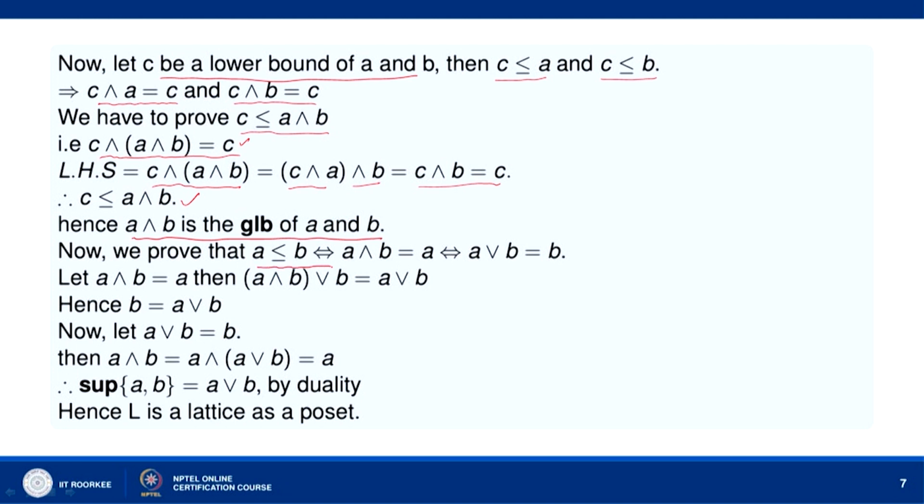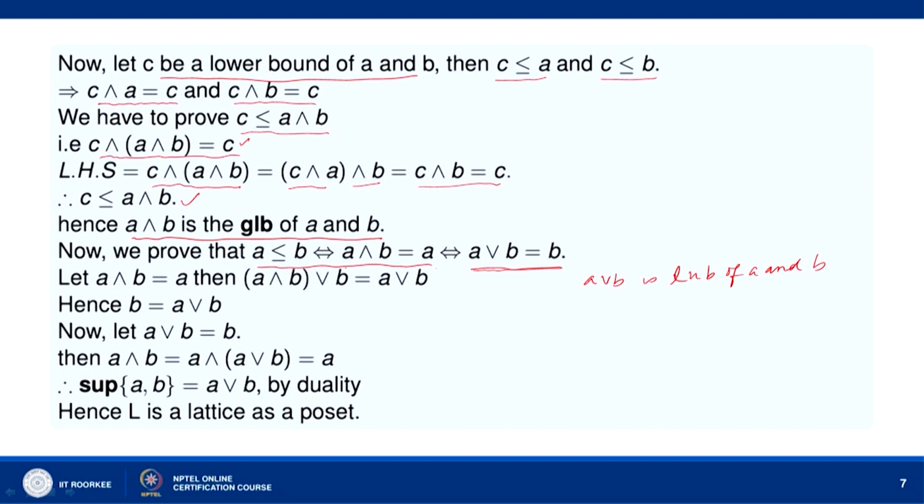We assumed that A precedes B if and only if A meet B equal to A. We shall show that this is also equivalent to A join B equal to B. If we can show that, then by using duality we shall be able to say that A join B is the least upper bound of A and B. So we have to show that A meet B equal to A is equivalent to A join B equal to B.